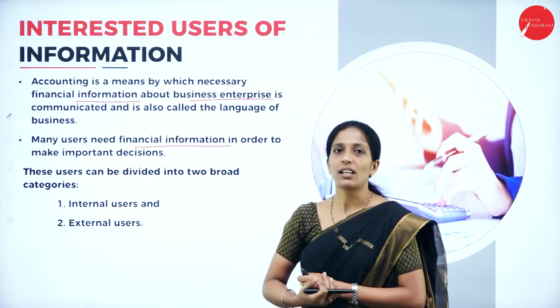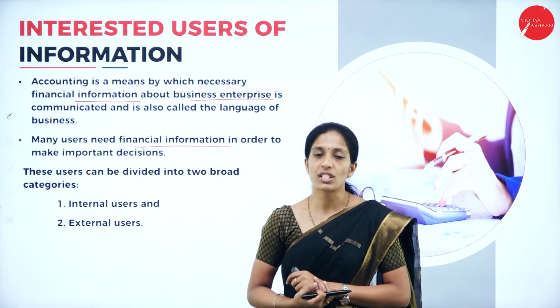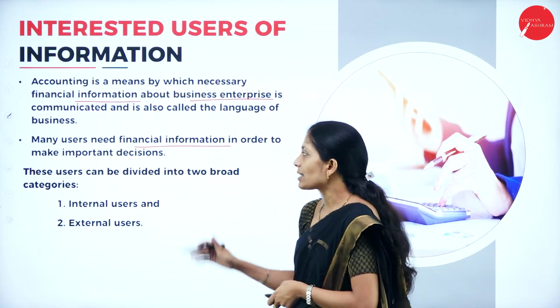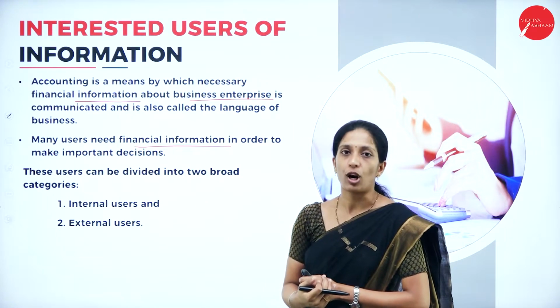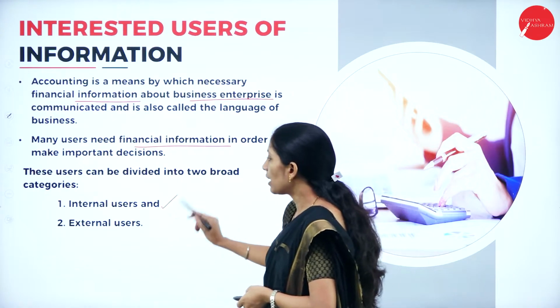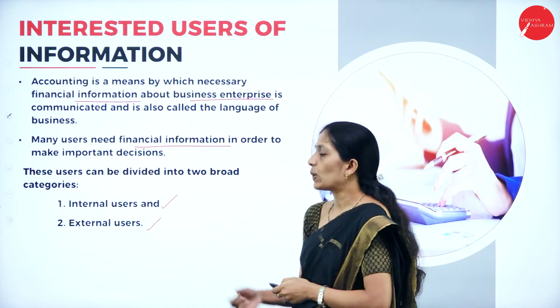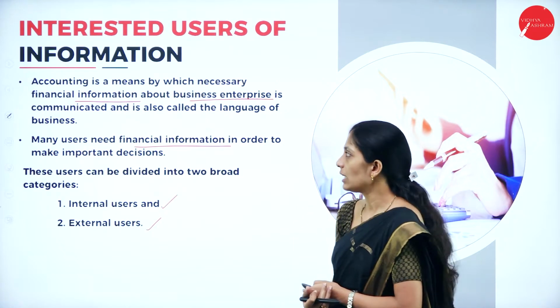For that reason, there are a number of users who will be waiting for accounting information. These users can be divided into two broad categories: internal users and external users. Now let us see who the internal users and external users are.